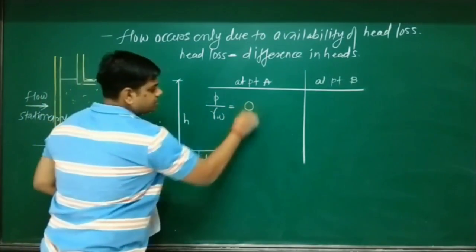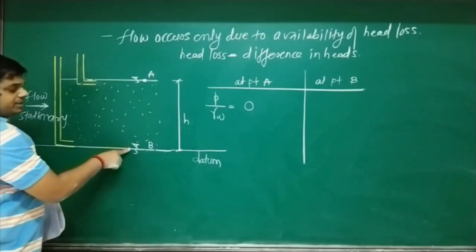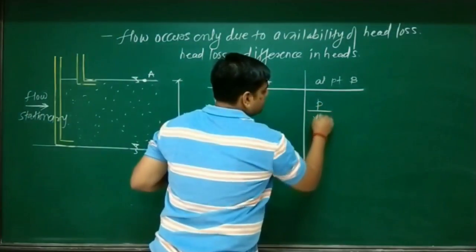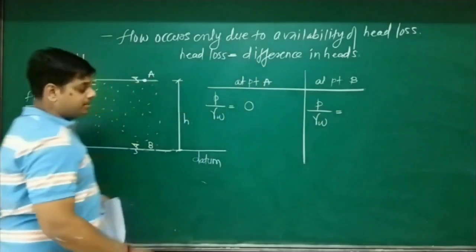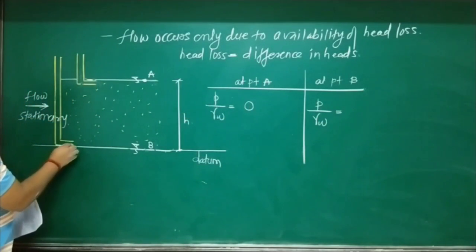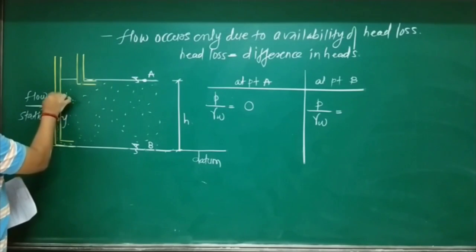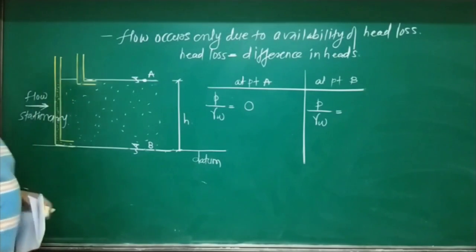This value becomes 0. When we insert a piezometer at point B, then water will slowly rise as it is stationary. Up to what height is that water going to rise?